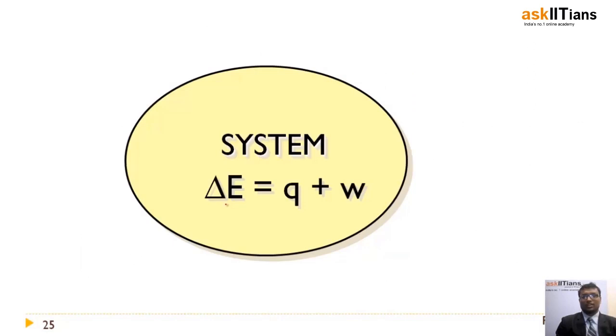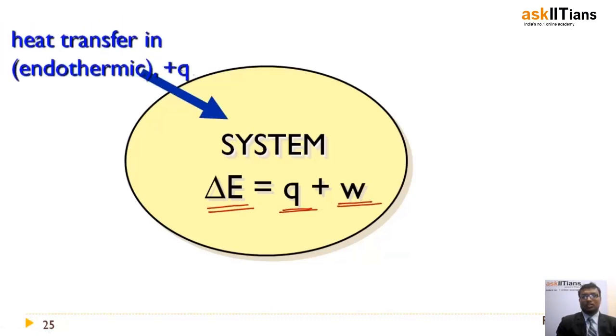So friends, here you can understand clearly in a better way, right? So the change in internal energy is because of heat and work done. So remember, friends, this is a very important notation.